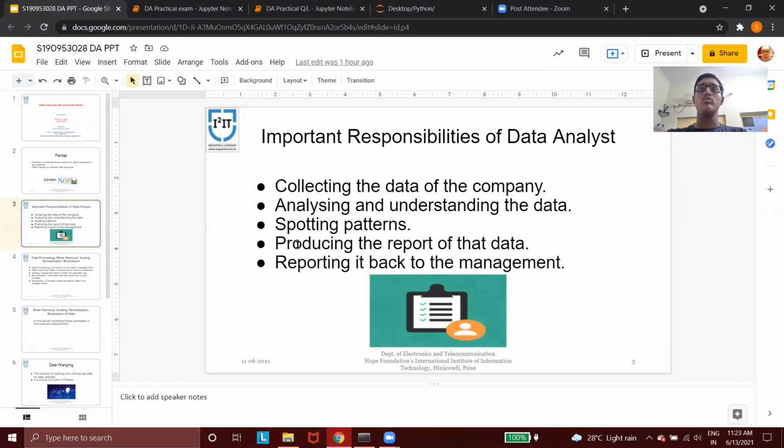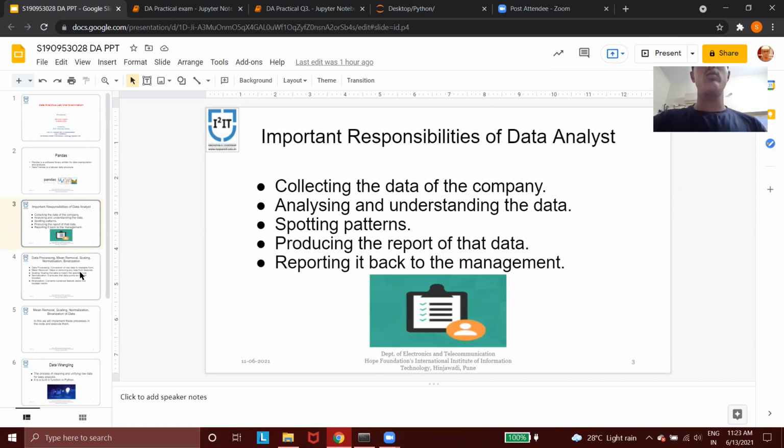When this report is produced, it has to be reported back to the management of the company, so that they can understand the data, read the data, analyze the data, and implement their own strategies for the well-being of the company.